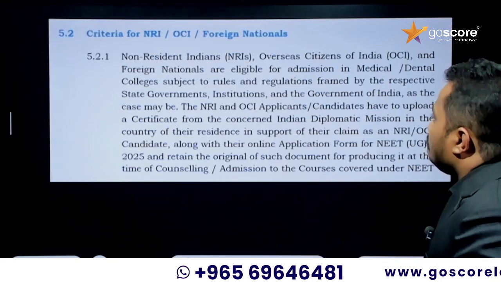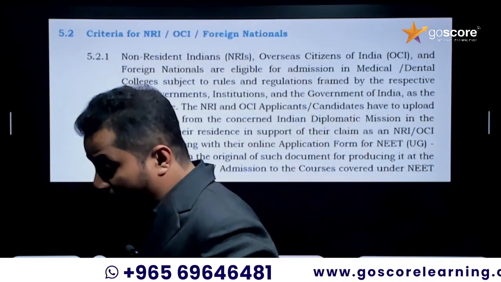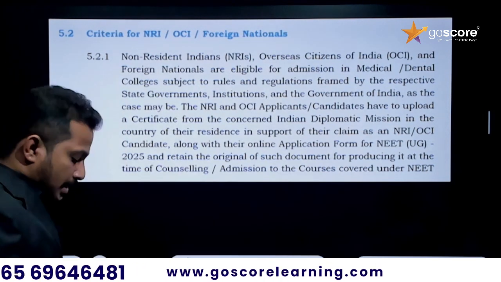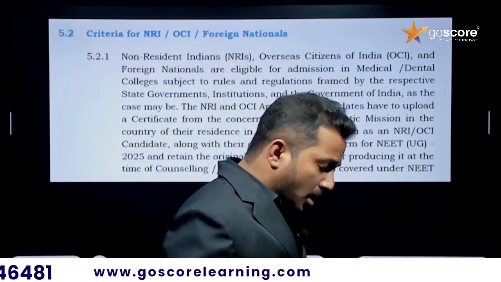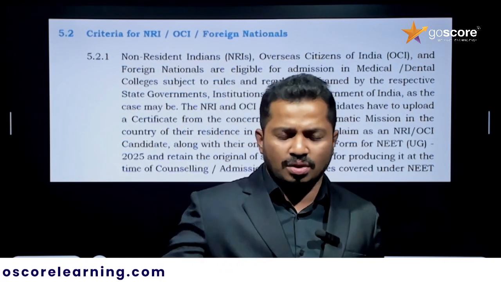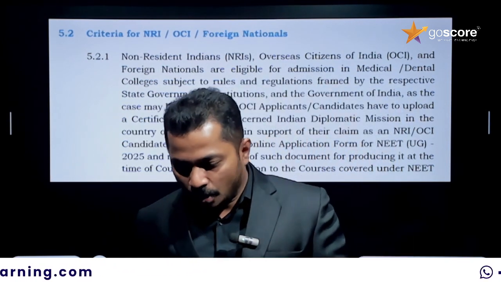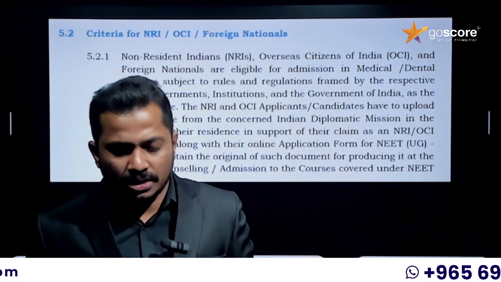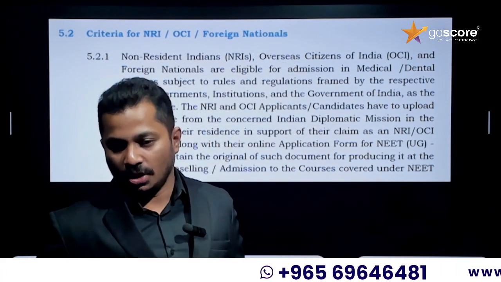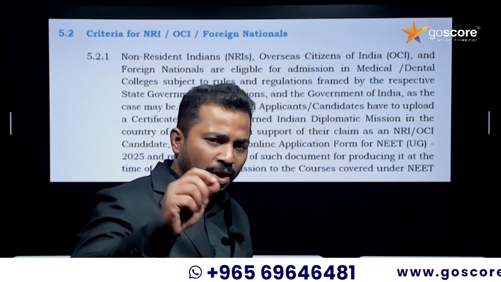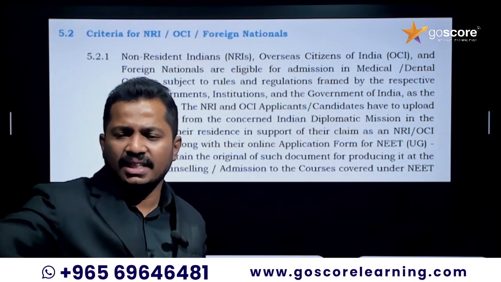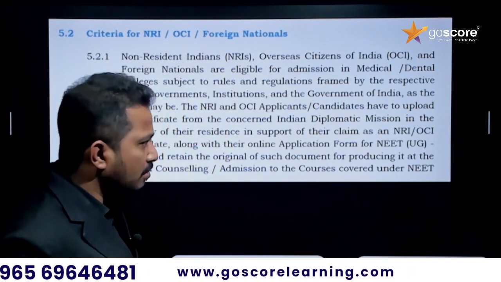Okay, so next one, this is an important thing regarding those who belong to the NRI condition. Those who wish to get a merit seat in government colleges, or any merit seat in an aided college or self-financing college, can choose the nationality as Indian itself. No need to go with NRI. There will be an option for selecting nationality, in which you will get Indian, NRI, OCI, and foreign national.